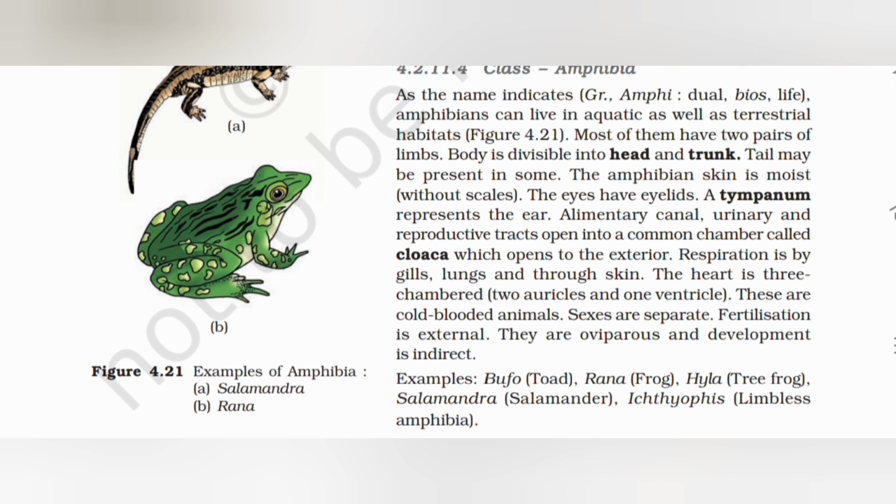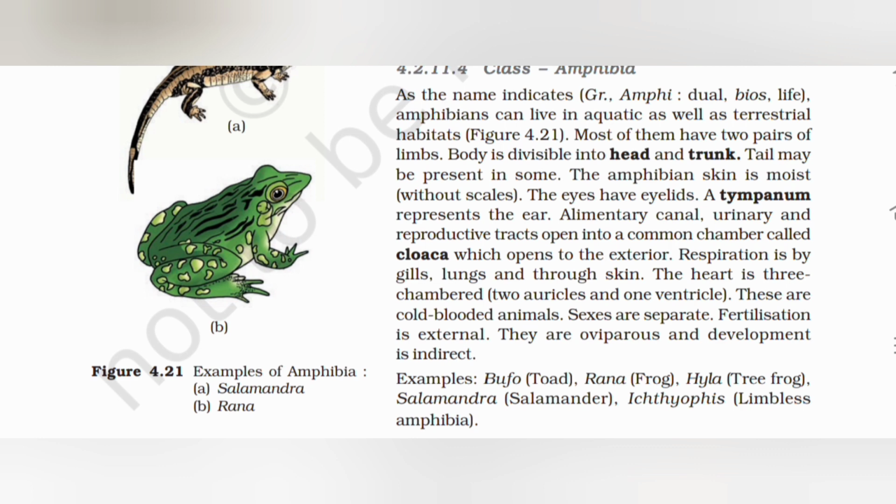4.2.11.4 Class Amphibia. As the name indicates, amphi means dual, bios means life. Amphibians can live in aquatic as well as terrestrial habitat. Figure 4.21. Most of them have two pairs of limbs. Body is divisible into head and trunk. Tail may be present in some.